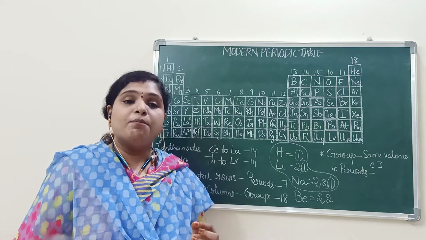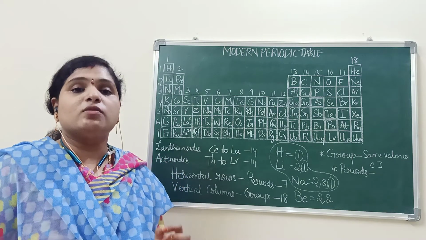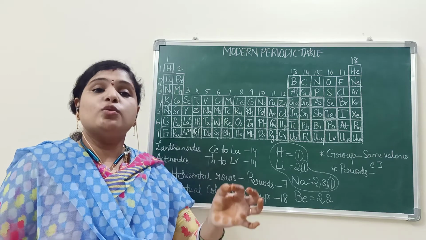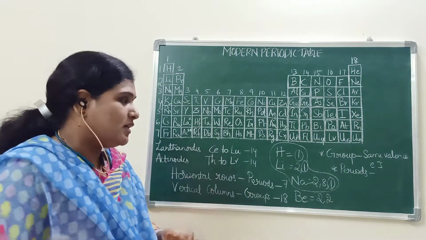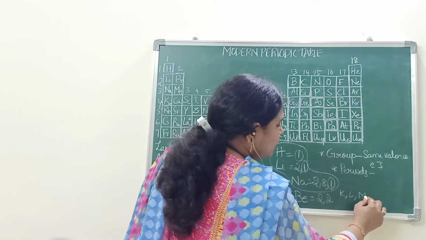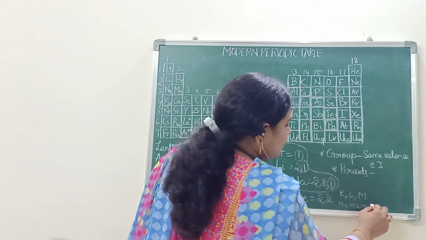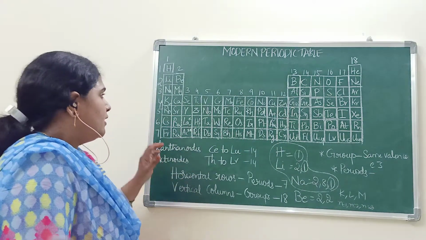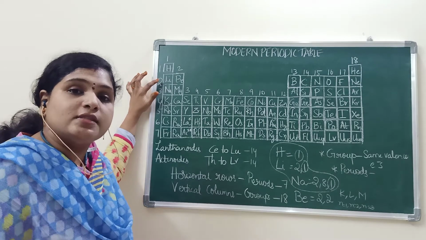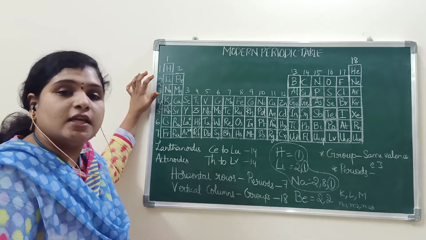But the number of valence electrons will vary. The electrons will enter into the same shell, represented K, L, M, N equal to 1, 2, 3, like that. Here, in a period, electrons will enter into the same shell.